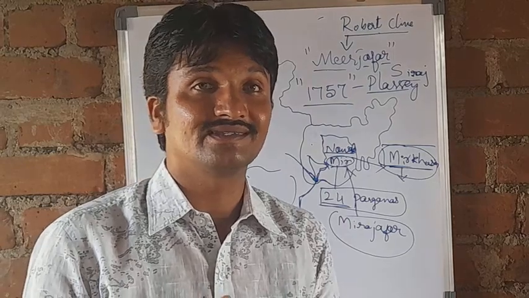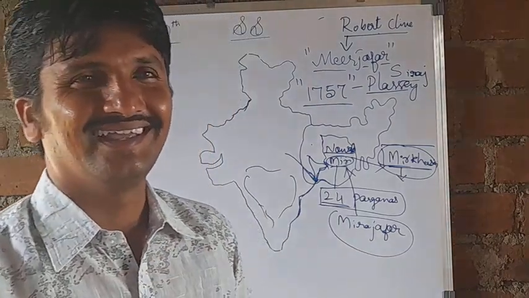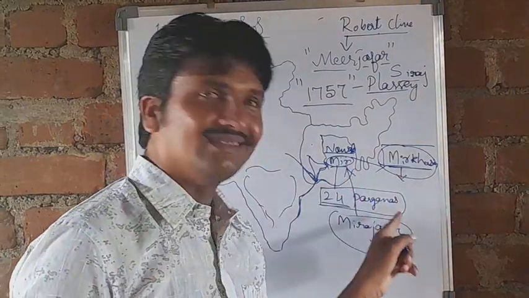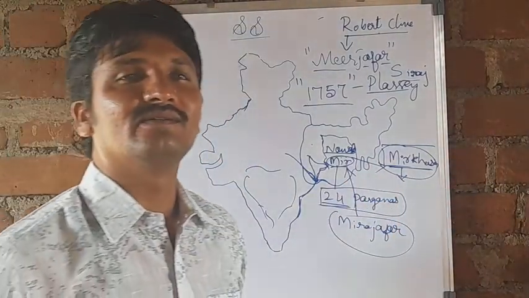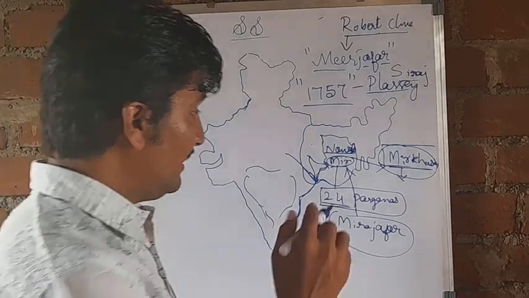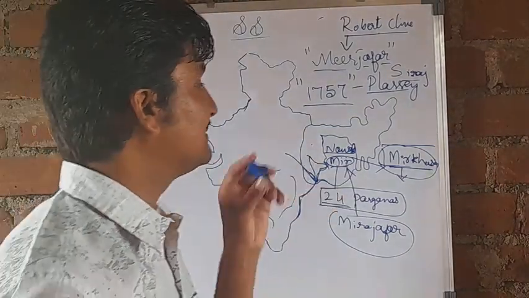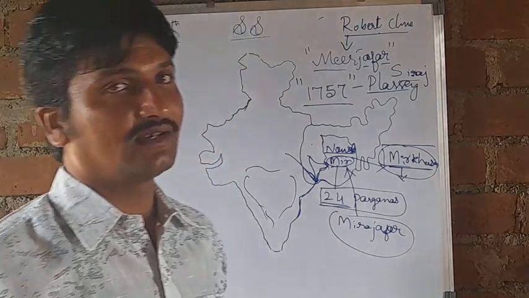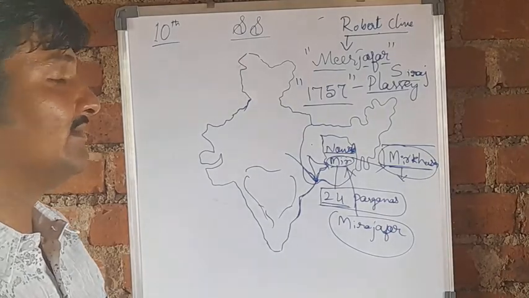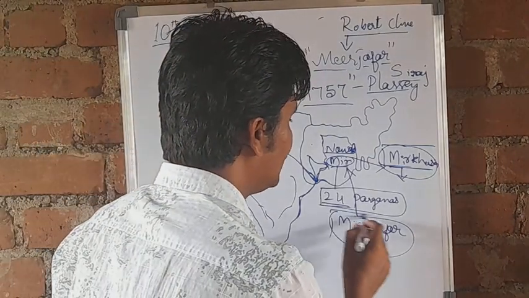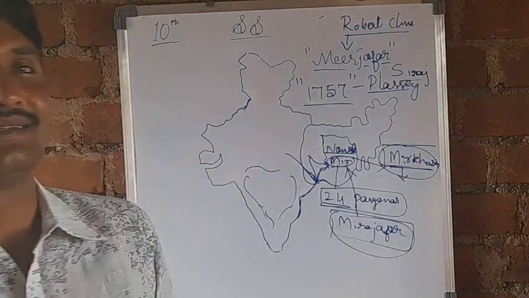See how the Britishers are playing the game between the Indians for the sake of administration. So when they reinstalled Mir Jafar as the Nawab of the Bengal region, he completely surrendered. He became a puppet of the British.